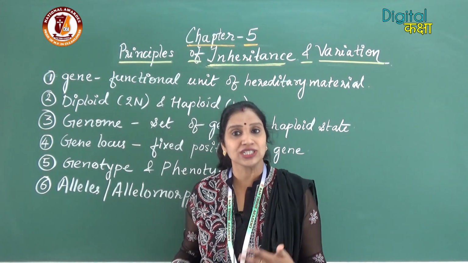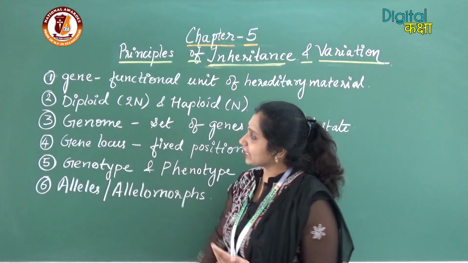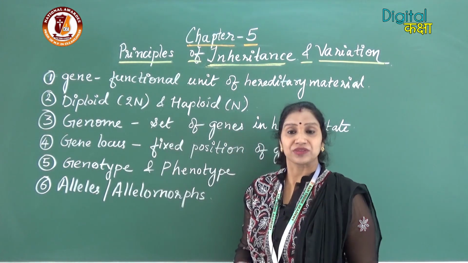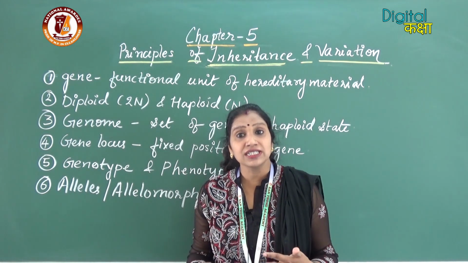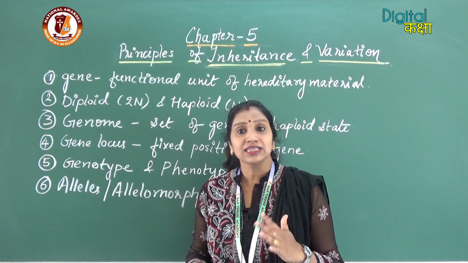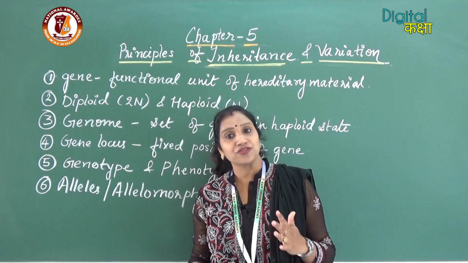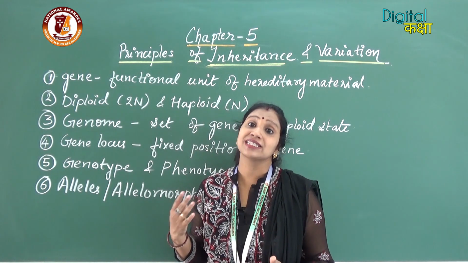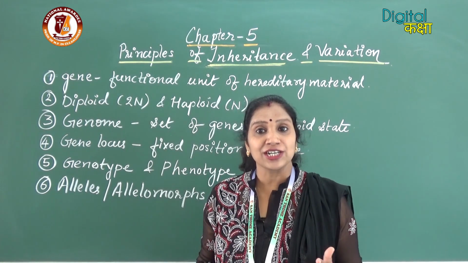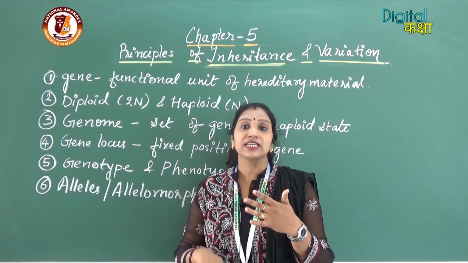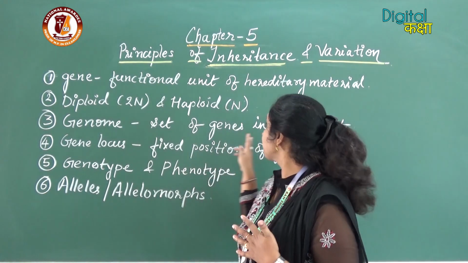So that was about diploid and haploid. Now the next term is genome. Genome means the total set of genes present in the cell of an individual. That complete set of genes is called the genome. Okay, so what is genome? The complete set of genes which will give characters to the individual, and that in haploid state.